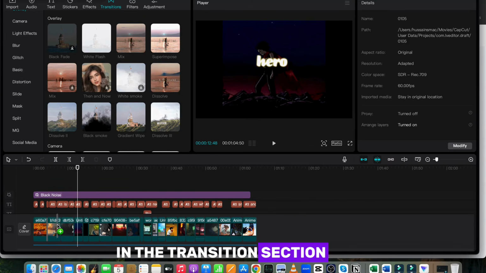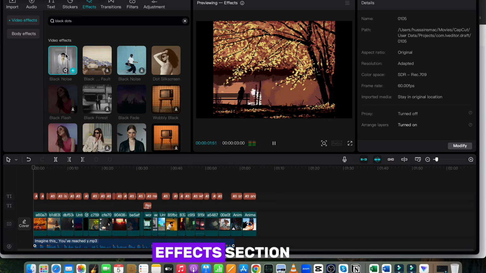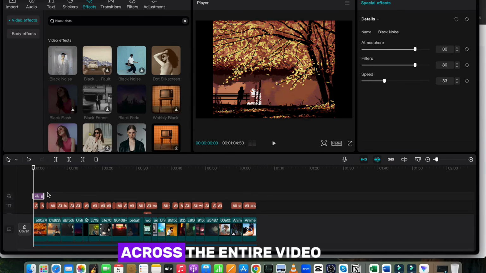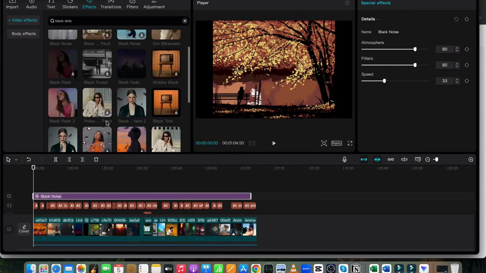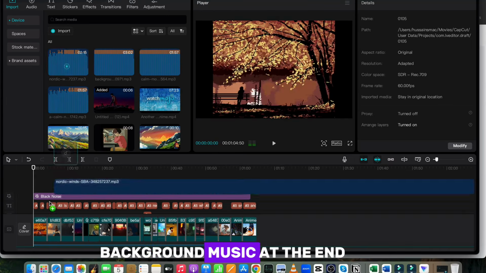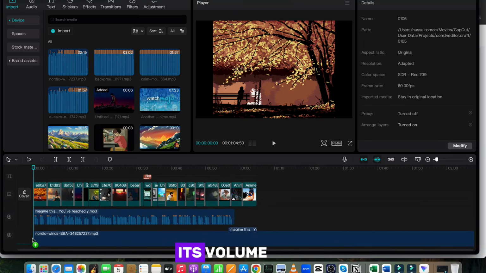In the transitions section, add transitions between all the clips. Then, go to the effects section and apply the black noise effect across the entire video. Don't forget to add background music at the end, and remember to lower its volume.